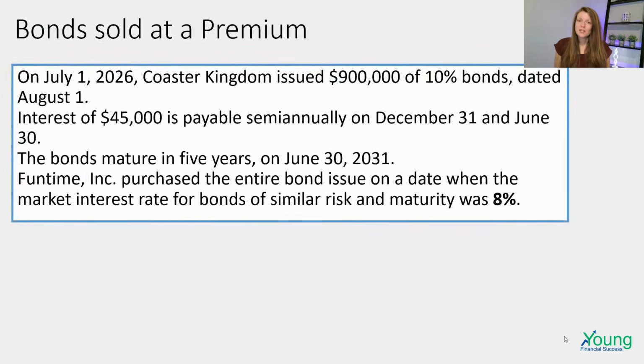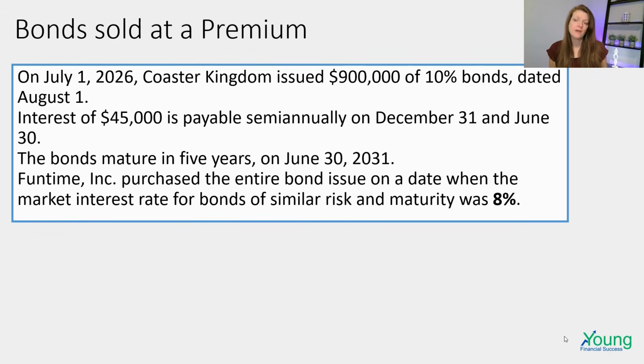So we are looking at Coaster Kingdom. On July 1st, 2026, Coaster Kingdom issued a 900,000 10% bond that's dated August 1st. If we say 900,000, that's $900,000 worth of bonds. Typically bonds are sold at $1,000 each. They've issued 900 of those $1,000 bonds. The 10% means that's how much Coaster Kingdom is going to pay to the investors, the bond holders, every year. So it'll be 10% of the 900,000.